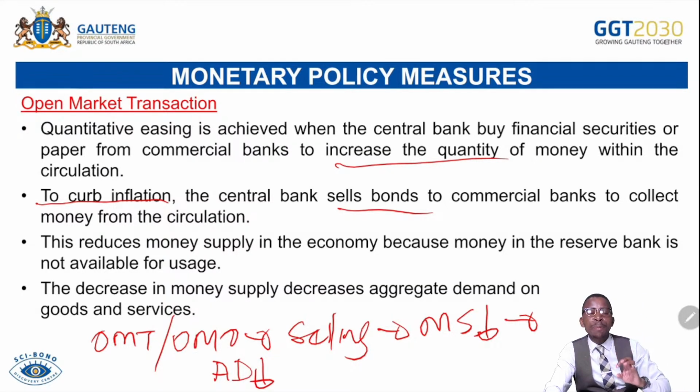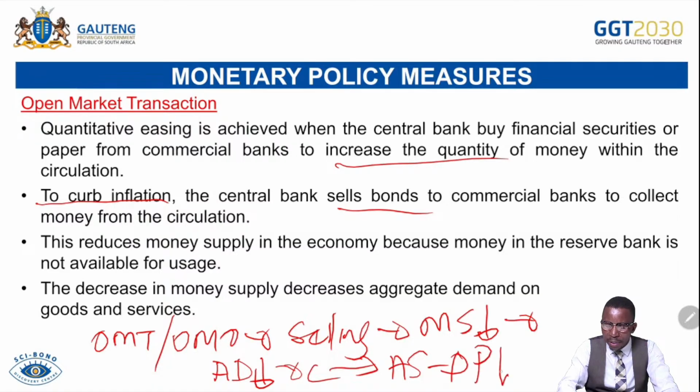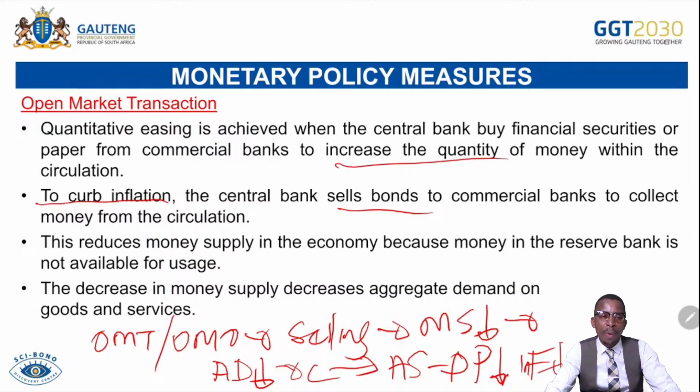Why do we say the demand will be decreasing? Once commercial banks buy bonds from the Reserve Bank, they remain with less money to create loans or credit. For that reason, there won't be more money supply available in the economy. Then the demand for goods and services will be decreasing. As the demand decreases, it will match what we call the aggregate supply. Then the prices will be decreasing, and then the inflation rate will also be decreasing. Then we have combated inflation in that situation.